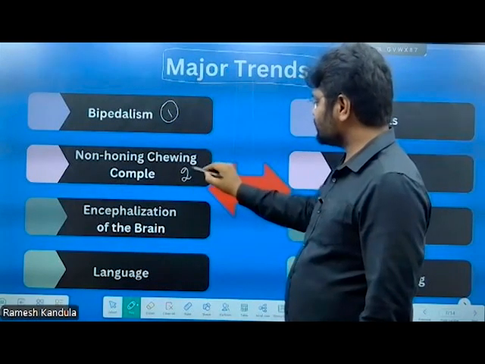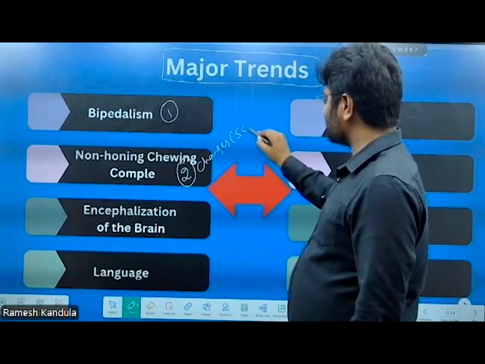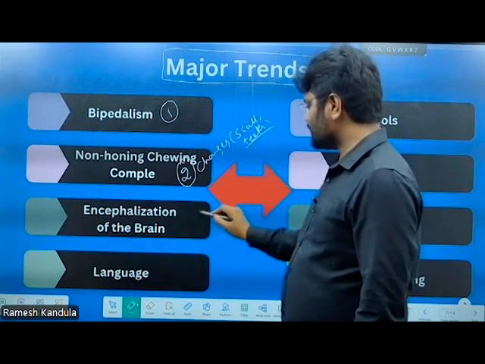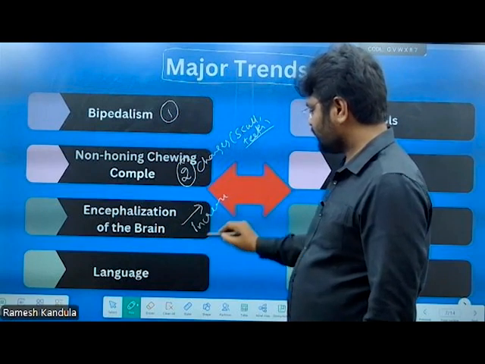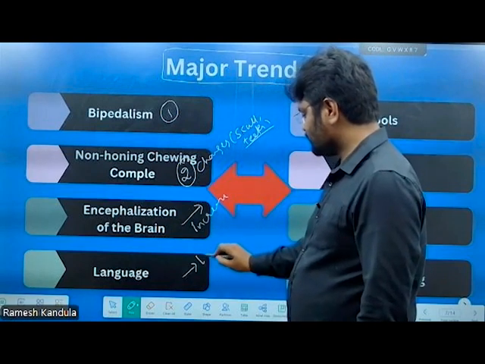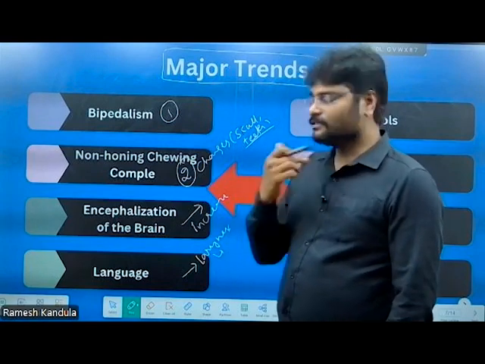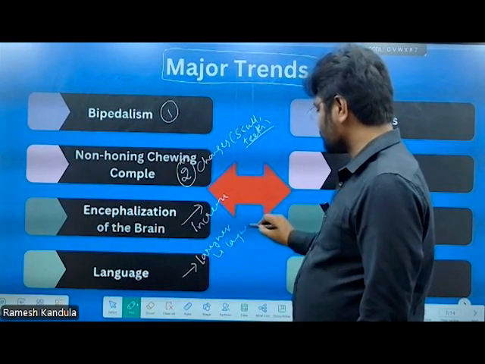The second one is changes in skull and teeth. The third one is encephalization of the brain, increasing the volume of the brain. And the fourth one is changes in the larynx, to bring vocal sounds in the form of language. So these are all the major trends.